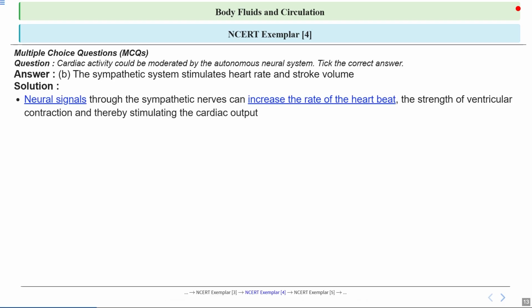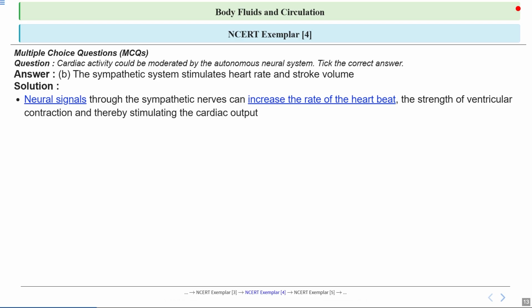Neural signals, especially through the sympathetic nerves, can increase how fast the heart beats and how strongly it contracts. Think of the sympathetic system like pressing the gas pedal in a car, as it makes the heart work even harder and faster, and boosts the amount of blood pumped out.